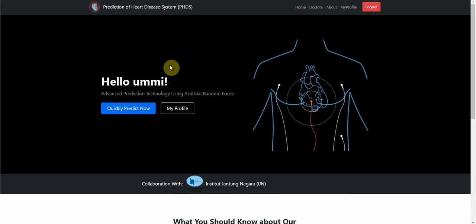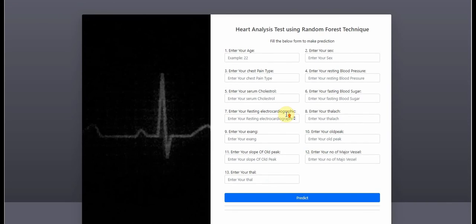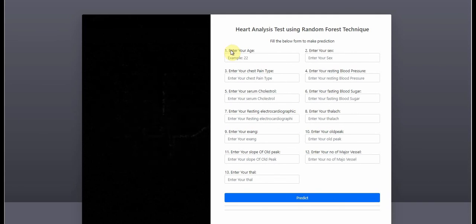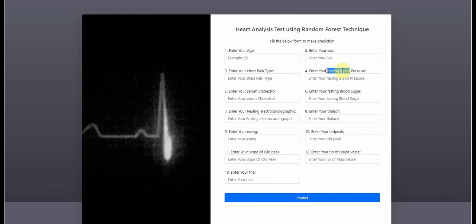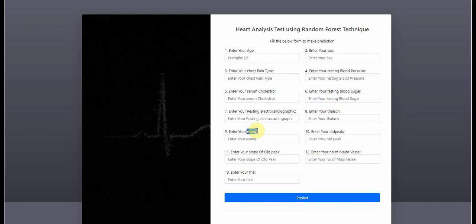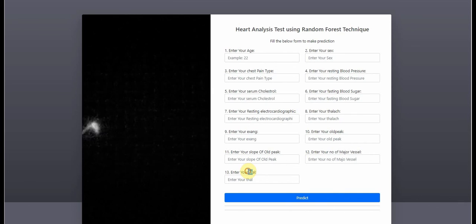So here is the home page when the user logs in. The patient can see their name here. After that, by clicking the quickly predict button, here is the heart analysis test page where the user wants to predict heart disease. The patient needs to enter 13 valid parameters in the form: age, sex, chest pain type, resting blood pressure, serum cholesterol, fasting blood sugar, resting electrocardiographic, thalach, exang, oldpeak, slope of oldpeak, number of major vessels, and thal.